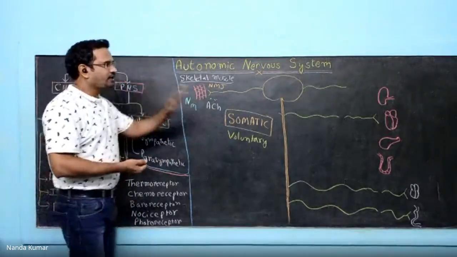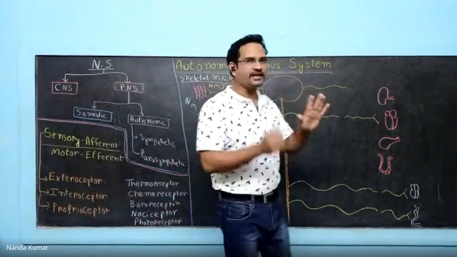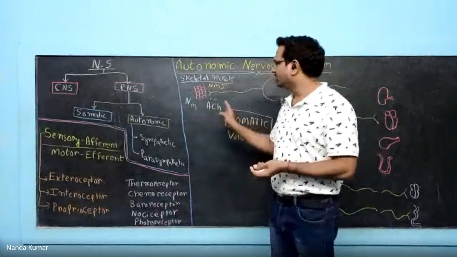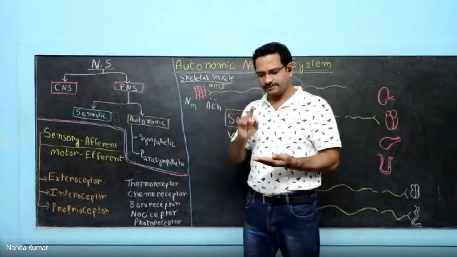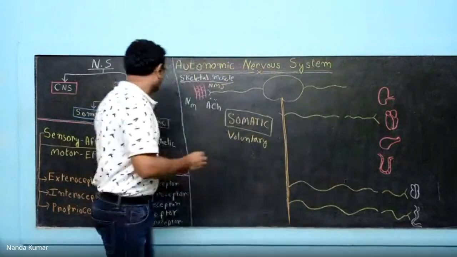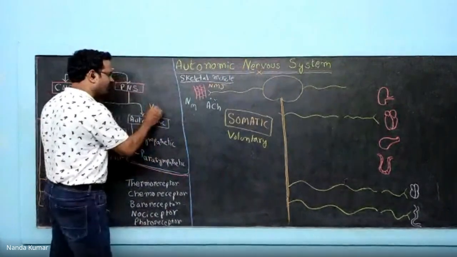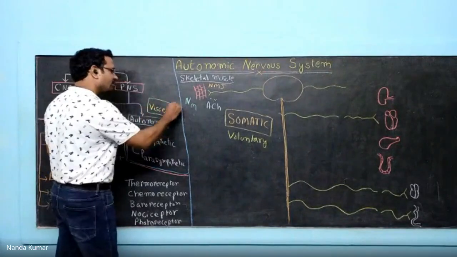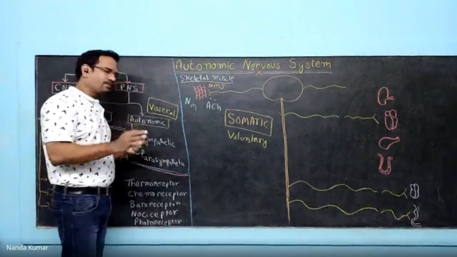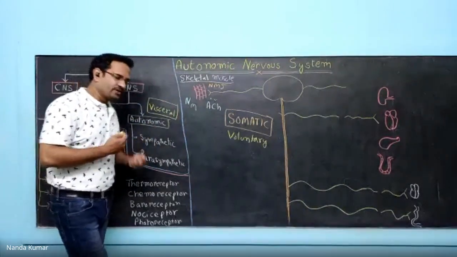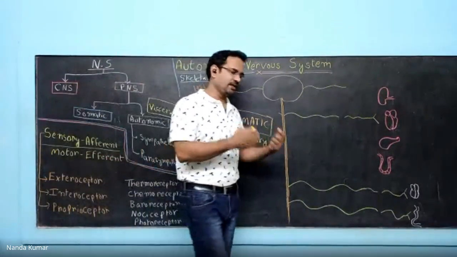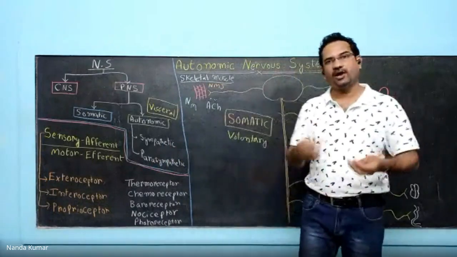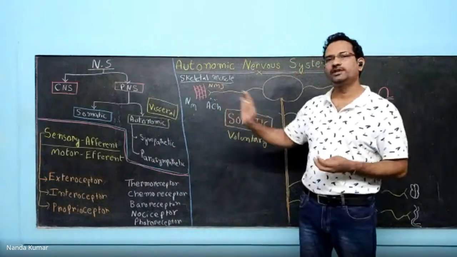The other one, autonomic nervous system, is not under our control. Autonomic nervous system is also known as visceral system. So this autonomic nervous system is also known as visceral. All the visceral organs, nervous supply is with autonomic nervous system. Visceral organs like heart, kidney, liver, intestine, blood vessels, all of them have got the innervation. It is known as autonomic.